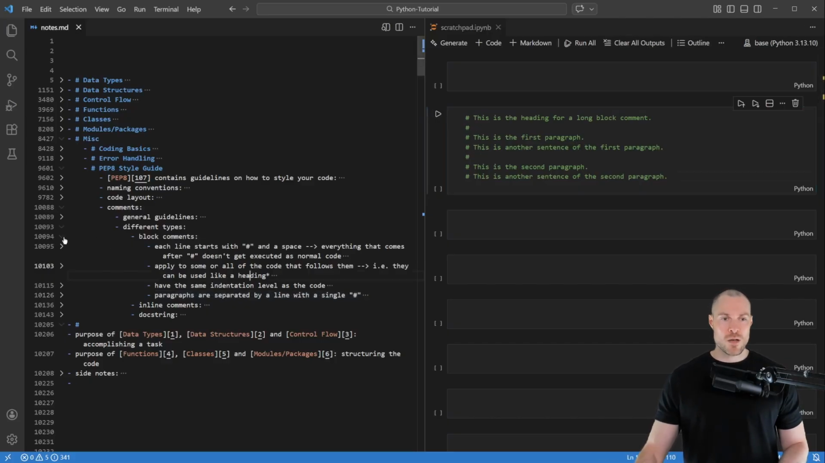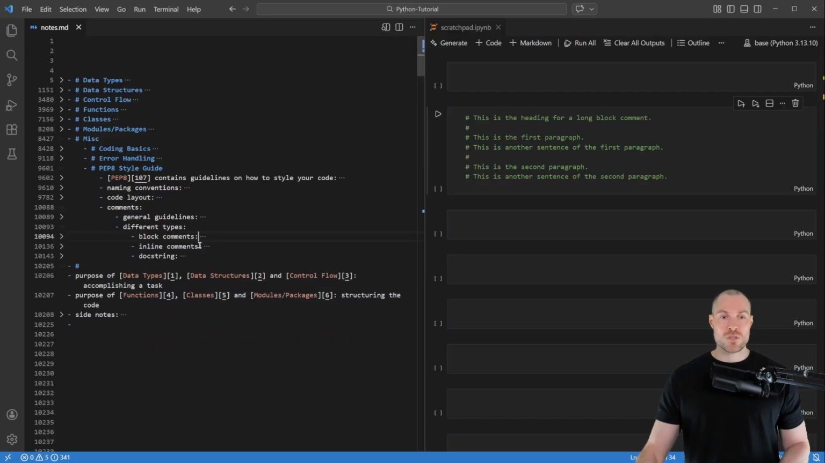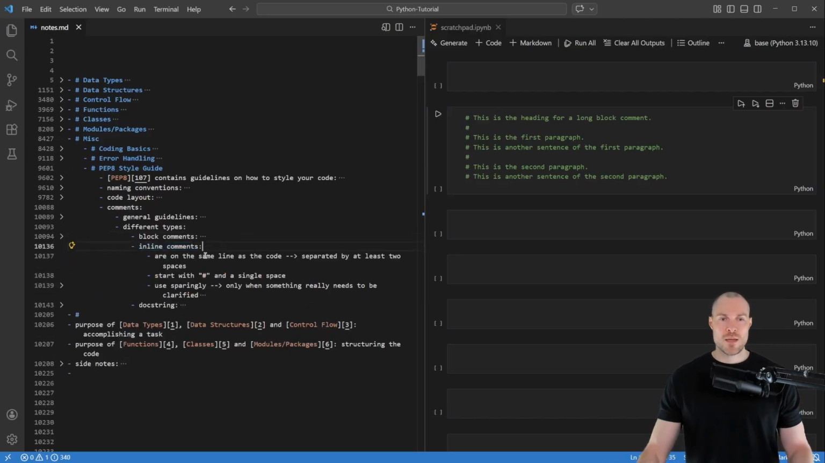Okay, so those are my notes for block comments. Then next we have inline comments, and they are on the same line as the code, and they are separated by at least 2 spaces. And you create them by starting with a pound symbol and then a single space. And they should be used sparingly, only when something really needs to be clarified.